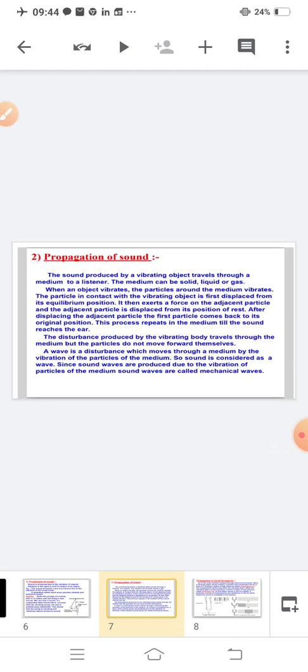Whenever we hear sound, some material must be vibrating to produce it. A vibrating object which produces sound has a certain amount of energy which travels in the form of waves. The energy required to make an object vibrate and produce sound is provided by some outside source like our hand and wind, etc. Clear? Also, sound requires a medium to travel, like solid, liquid and gas. Clear?